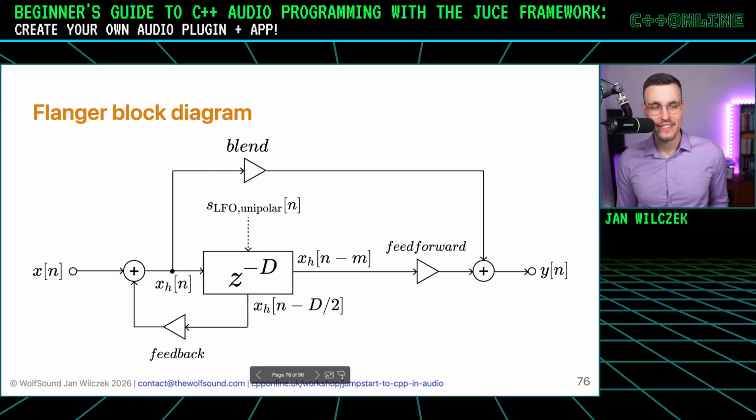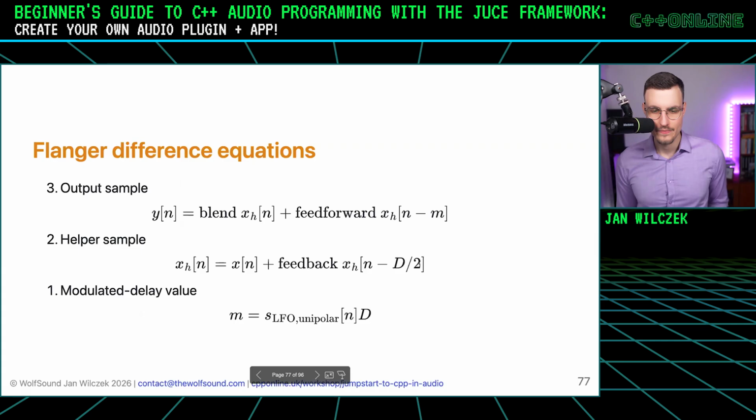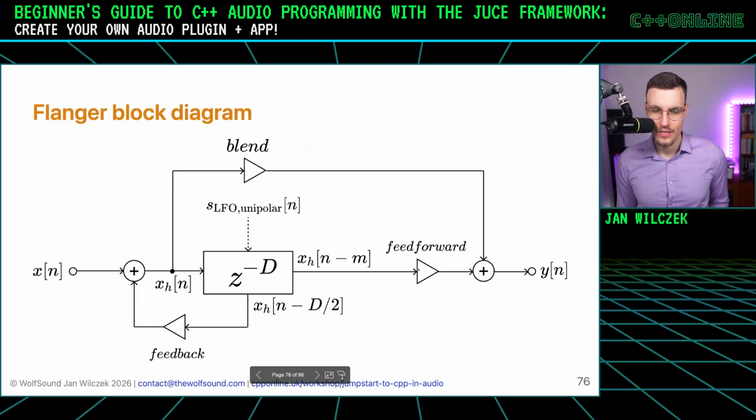Okay, but now what is xh of n? Let's trace it back. It's a sum of x of n plus feedback times xh of n minus d divided by 2. So this fixed delay. And we can write it like this. And this is okay. You may think that we define xh in terms of xh, but actually these are past samples, so we already know them. So we calculate the current value of xh using one of the previous values of xh.